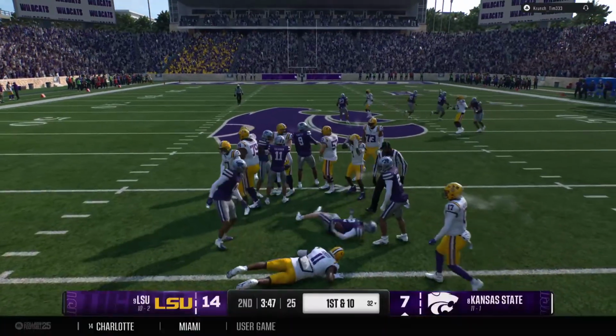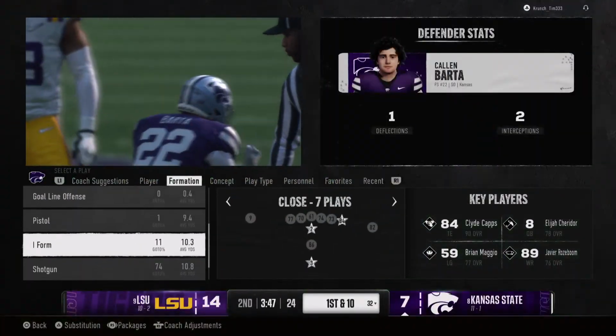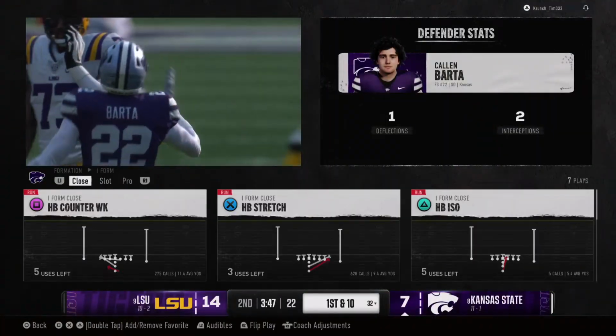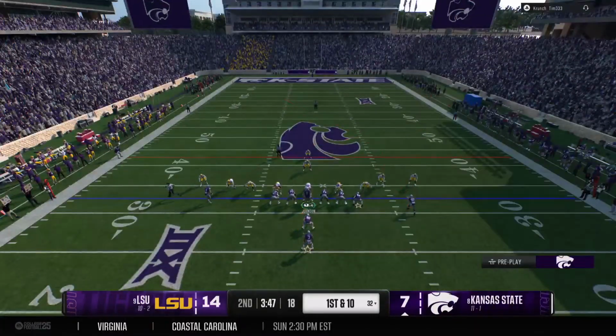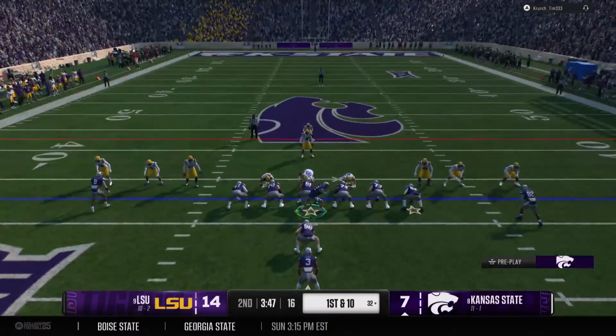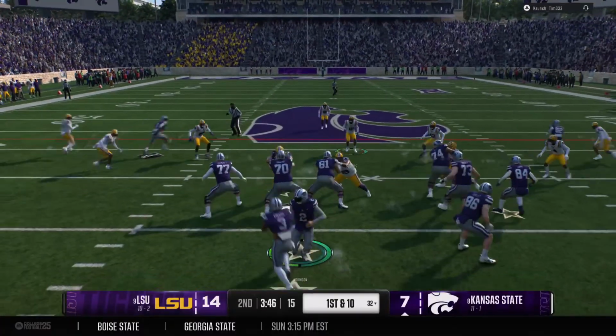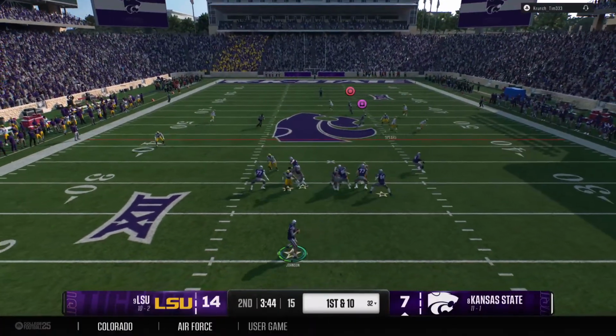Not a great return, but the interception wipes out the scoring threat and gives the offense the ball at the 32. Boy, this quarterback's got to regroup. That's his second interception in this game right now. He's got to do a better job. But, Chris, it's easy to sit up here and say that. Could be the receiver running the wrong route.